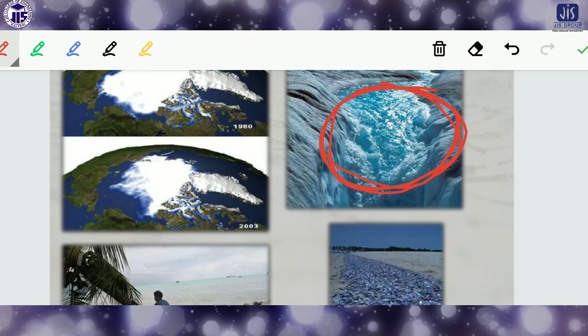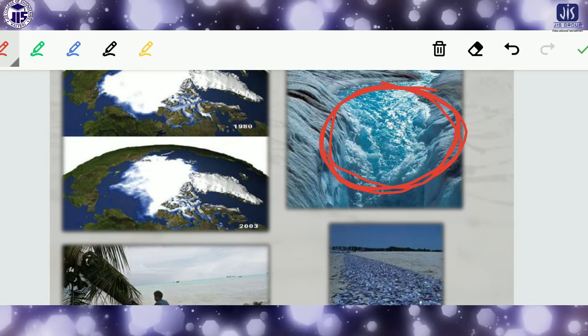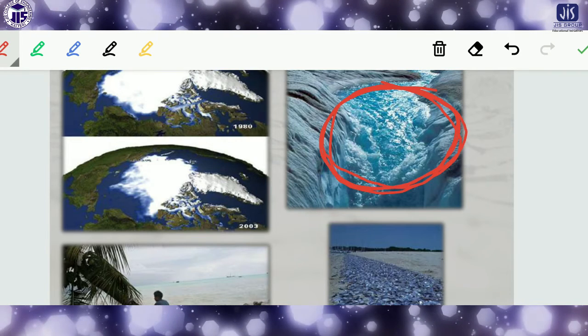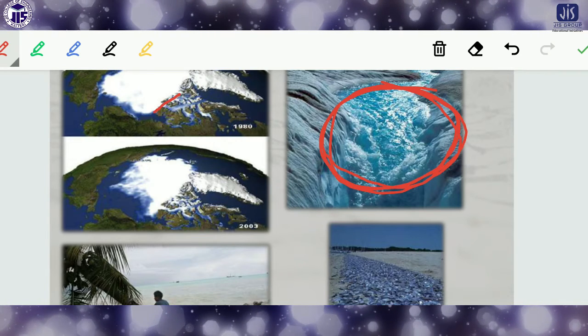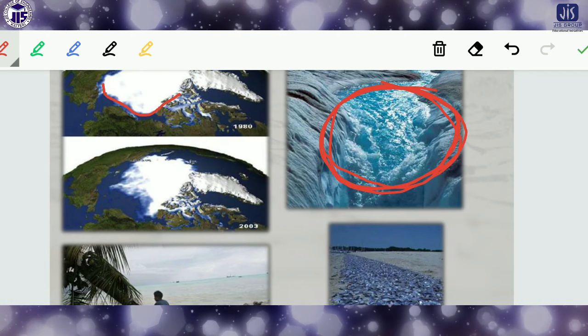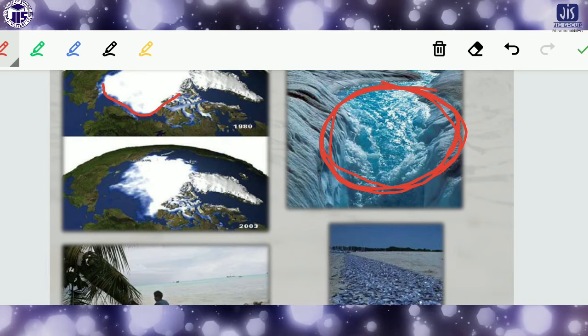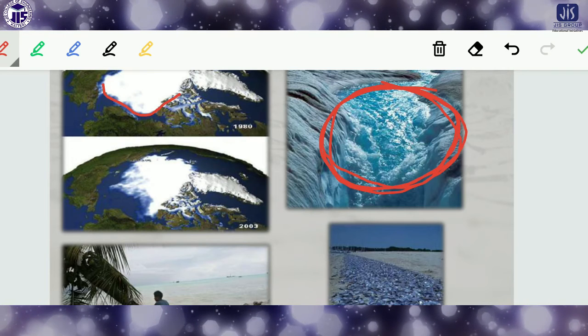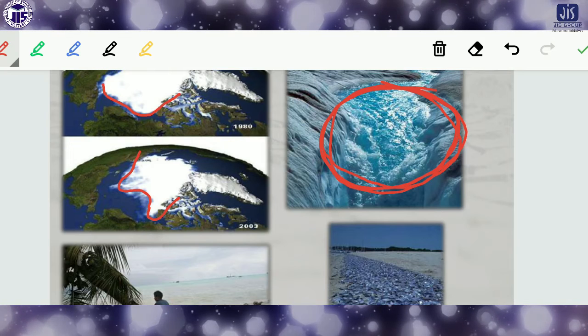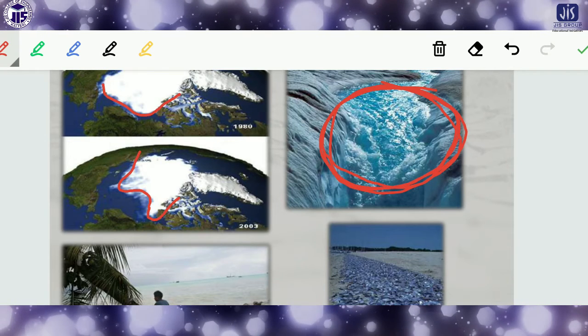Okay, so it is actually 1980 and 2003, what changes occurred in the same area. Look here, up to this region there was ice. Okay, but in 2003, look at the picture. Now the scenario in 2020 will be very, very changed at that time.